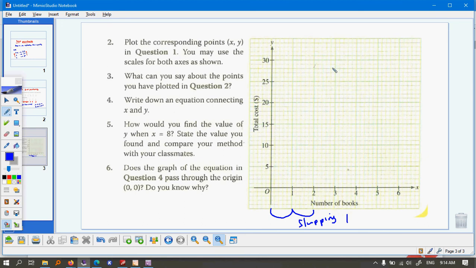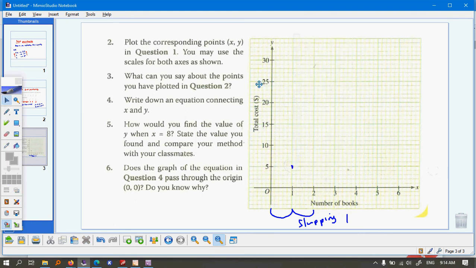For this question, you need graph paper. You need to plot this accurately, okay? You need to plot this accurately. Hence, you need graph paper. Okay, our first question is plot the corresponding x and y values, and because you want to get a graph. So when x is 1, y is 5.